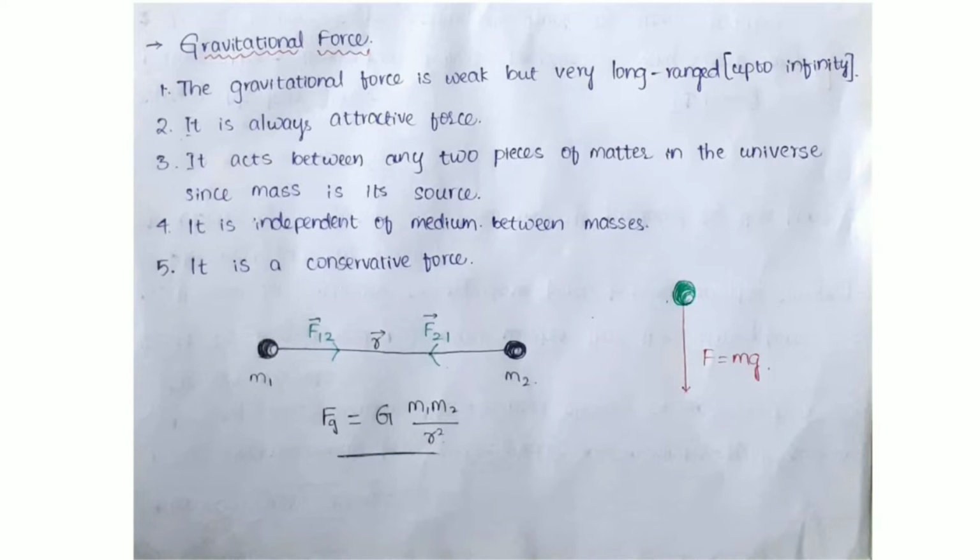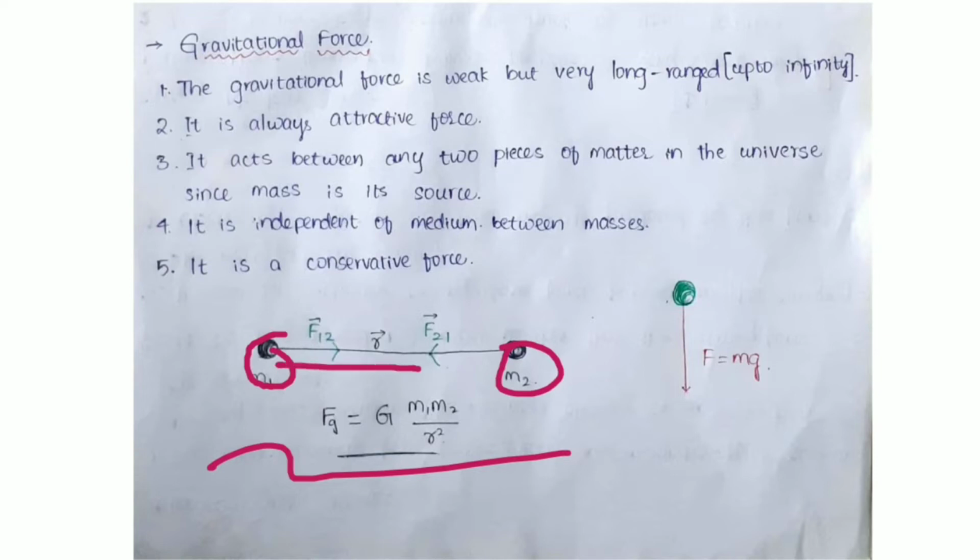Gravitational force acts between two points. Let us see this one. This is m1 and this is m2, two masses in the universe. They are separated by a distance r, and the gravitational force acting between them is F12.